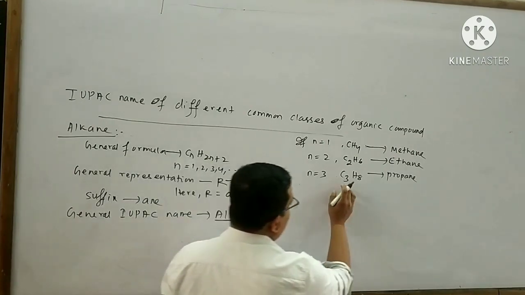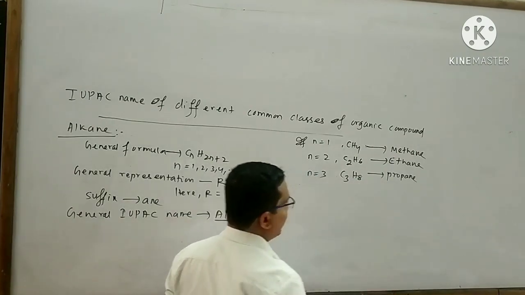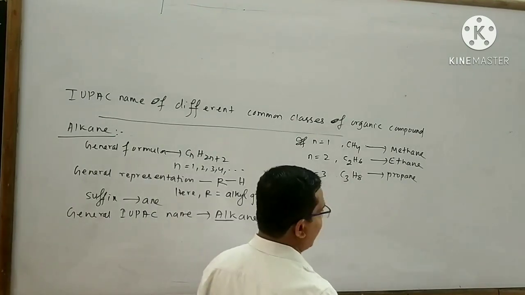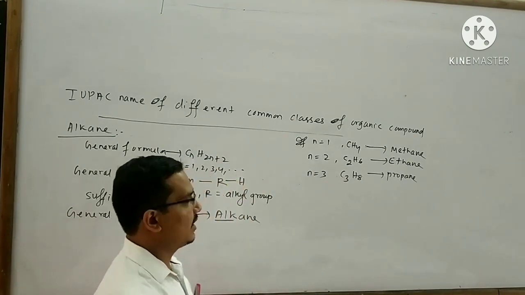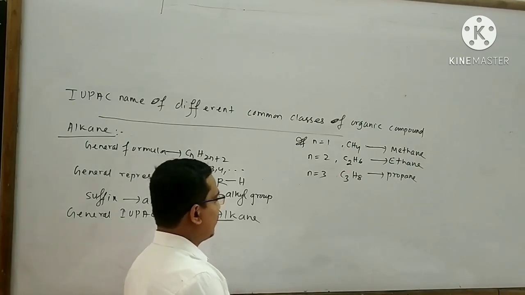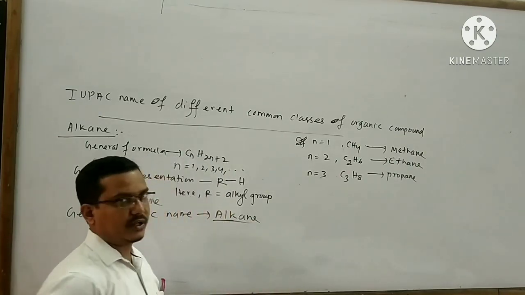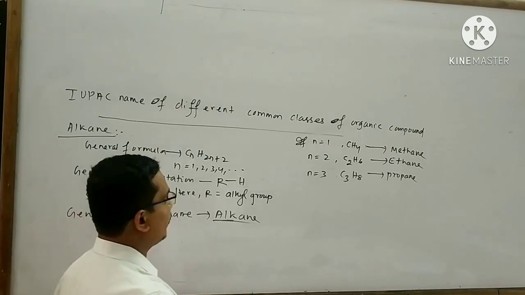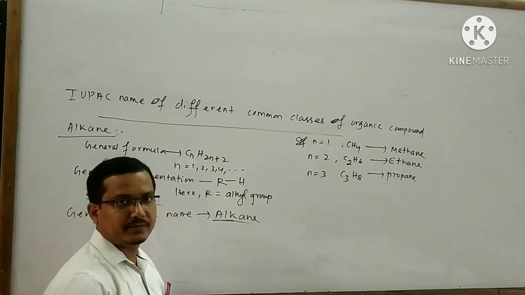As a result, the name of this organic compound is said to be propane. Similarly, you can take n equal to 4, 5, 6, 7 like this. By this, we can give a name to an organic compound which belongs to alkane.